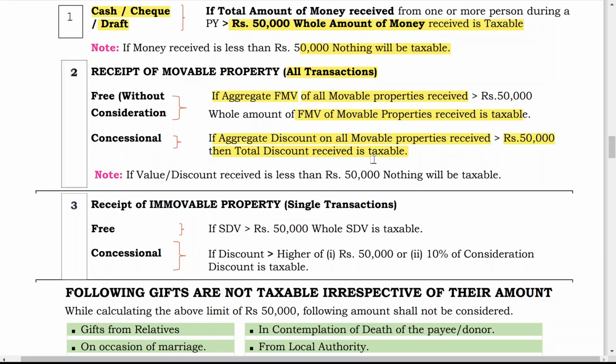In case of receipt of immovable property, single transaction you have to consider, and if it is received free, that means without consideration, and stamp duty value is greater than 50,000, whole stamp duty value is taxable. Because let us say property of 20 lakh you have received free of cost, that means 20 lakh will be taxable. And if you have received any gift at a concessional rate, if discount is greater than higher of 50,000 or 10% of consideration, discount is taxable. So here also we have discussed one provision related to it.